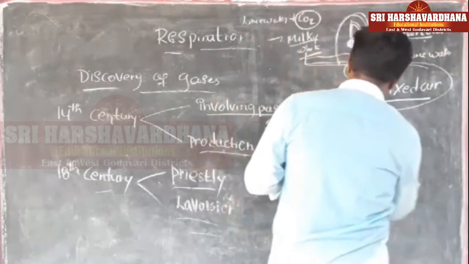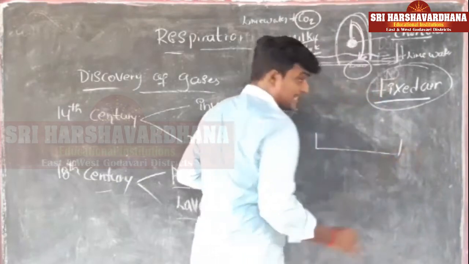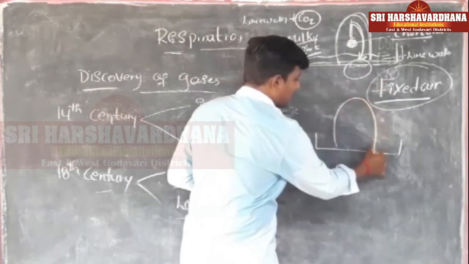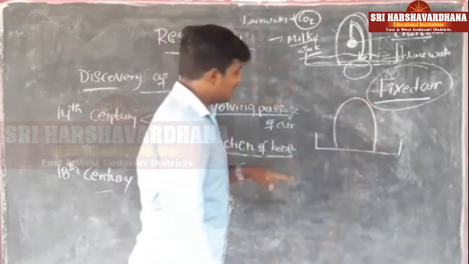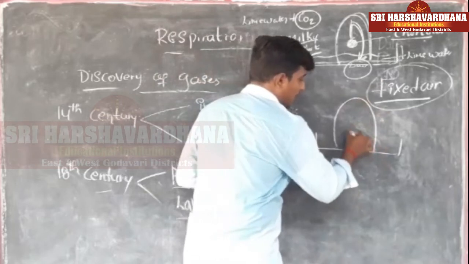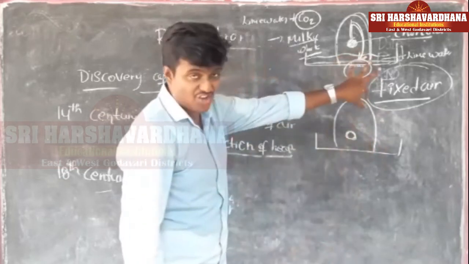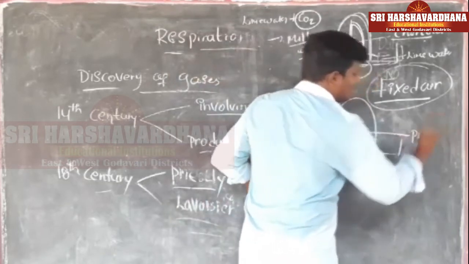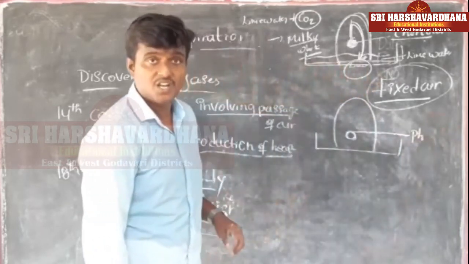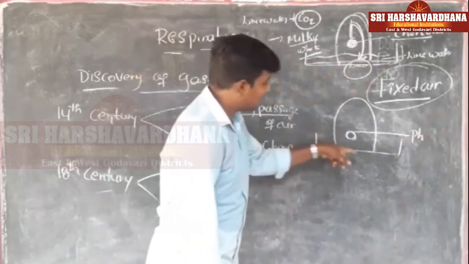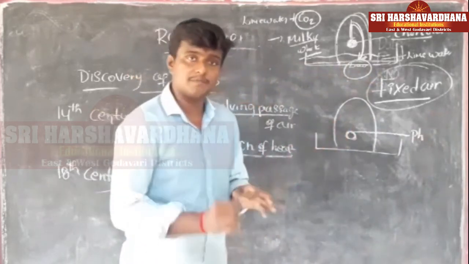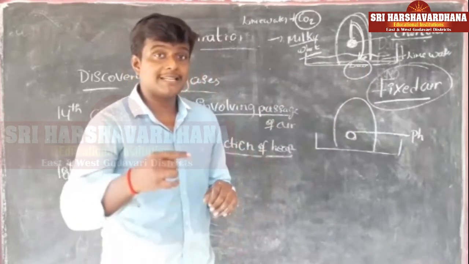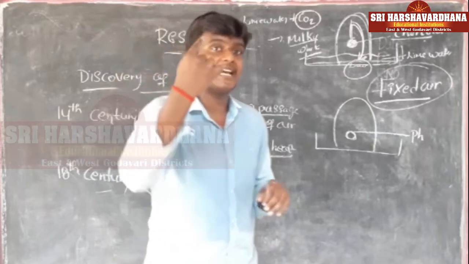What experiment was done is, he again took one bowl. In this condition, he was not taking any lime water now. Here again he covered it with a bell jar. Inside the bell jar, in the beginning he had taken charcoal. Now he took another component, the phosphorus. When he put phosphorus inside the bell jar, he again made it burn.